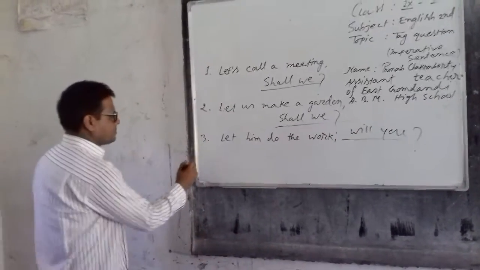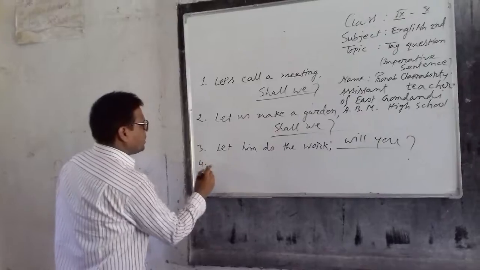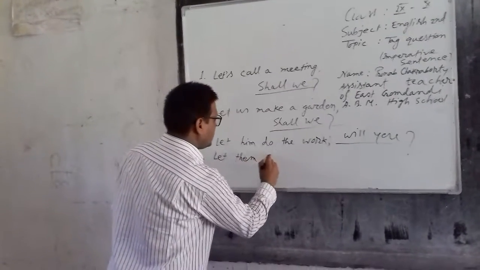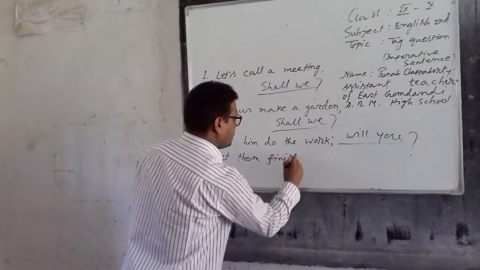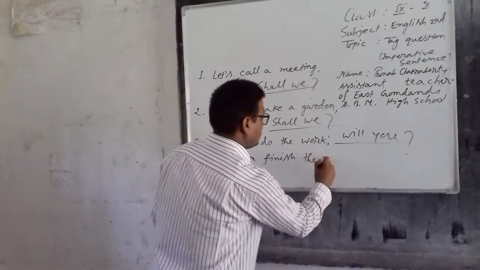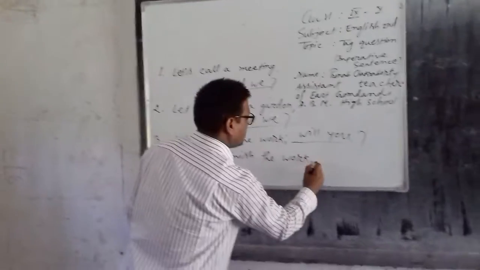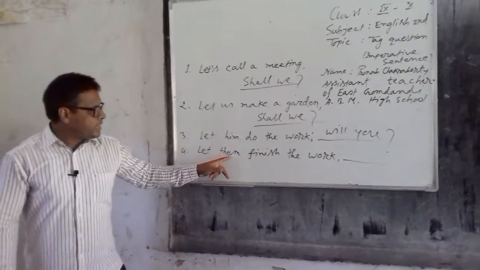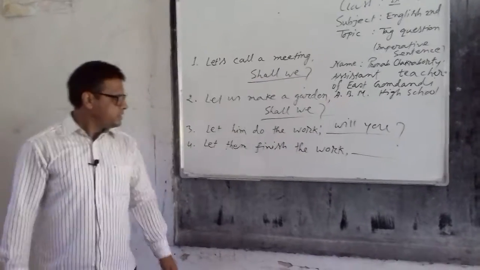Number 4, let them finish the work. Let them finish the work.